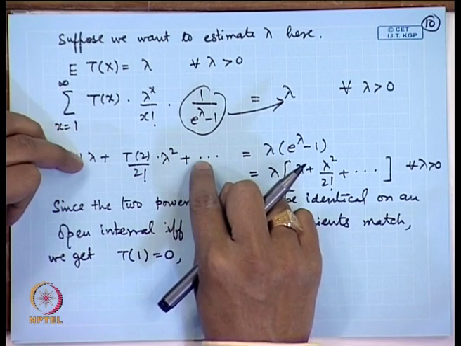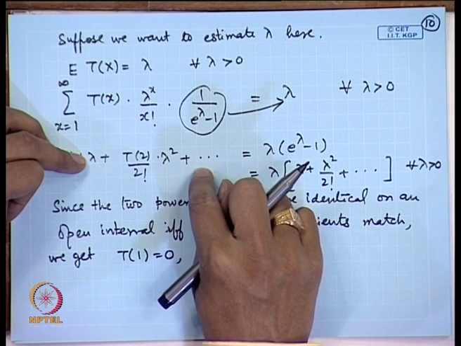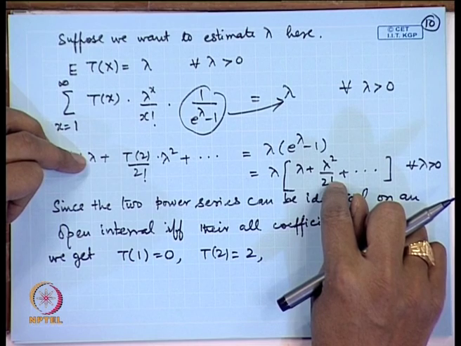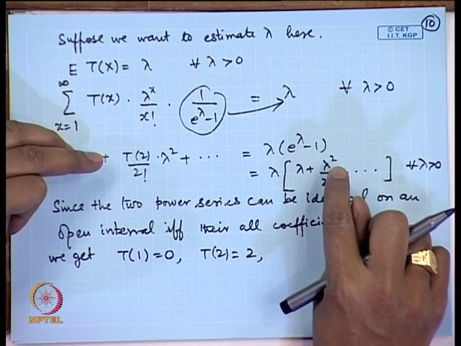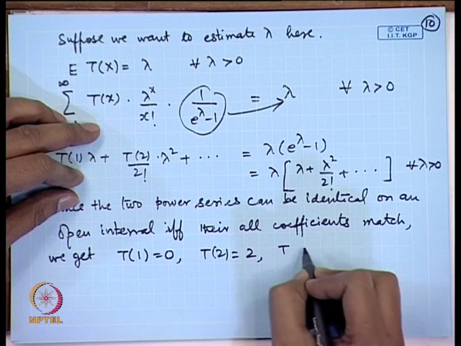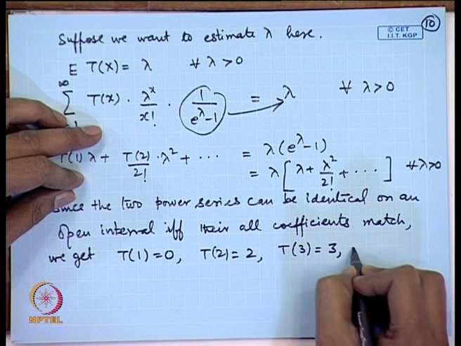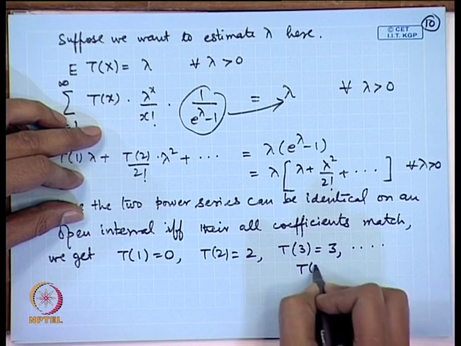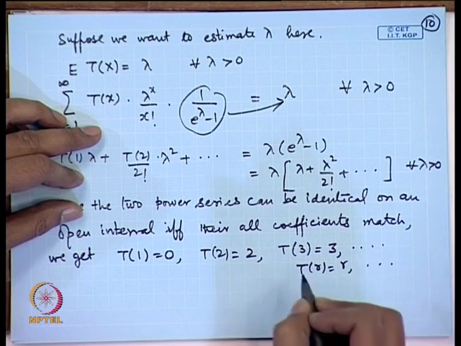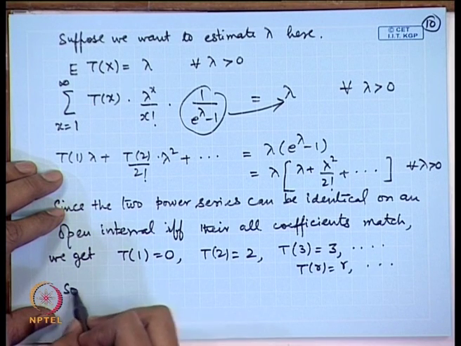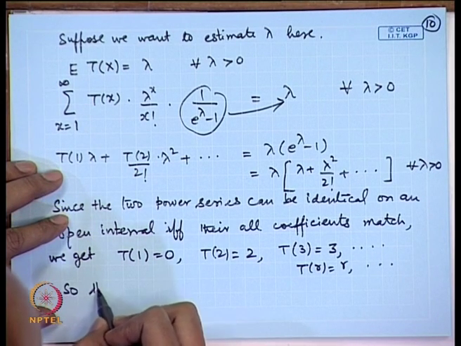Then the coefficient of lambda cube on the left hand side is T(3) by 3 factorial and here it is 1 by 2 factorial. So T(3) is equal to 3 factorial by 2 factorial, that is equal to 3, and so on. In general I will get T(r) equal to r factorial divided by r minus 1 factorial, that is r.